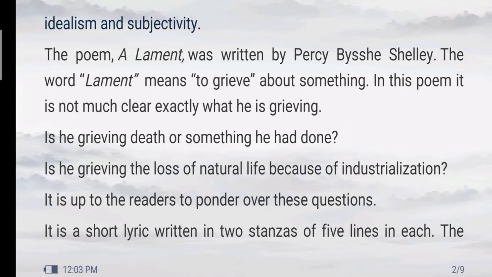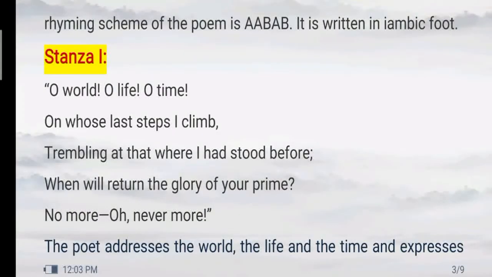Okay, so it is the question actually up to the readers to ponder, to think over about these questions. Now this poem, A Lament, is a very short lyric written only in two stanzas of 5 lines each. That means there are only two stanzas and 10 lines. And the rhyming scheme of this poem in both the stanzas is A A B A B. And this poem is written in iambic foot.